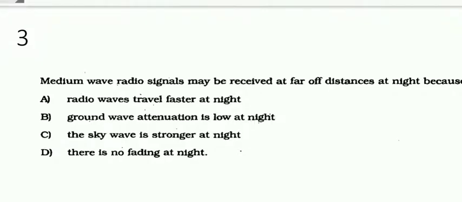So what is the reason? Option C is correct. The sky wave is stronger at night because the attenuation from the D layer is reduced. So the wave can propagate to a long distance, whereas in daytime the sky wave is weak because it is absorbed by the D layer of the ionosphere. Right? So option C is the right answer.